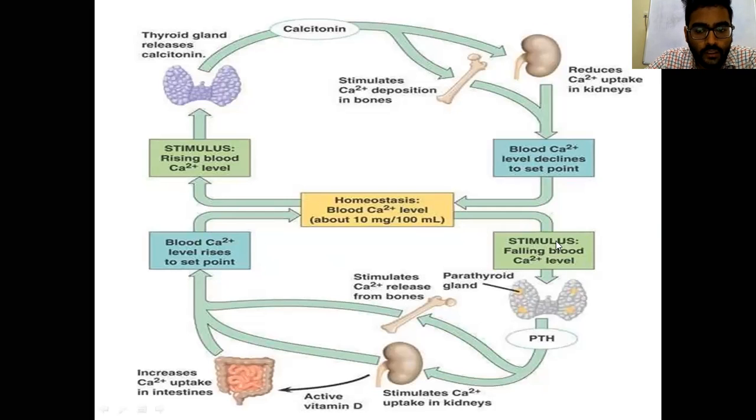This is the positive feedback. The negative feedback is the stimulus of rising blood calcium levels, which influences the thyroid gland to release calcitonin from the parafollicular cells. Calcitonin reduces calcium uptake from the renal system, stimulates calcium deposition in bone, and finally decreases blood calcium. These are the positive and negative feedbacks.